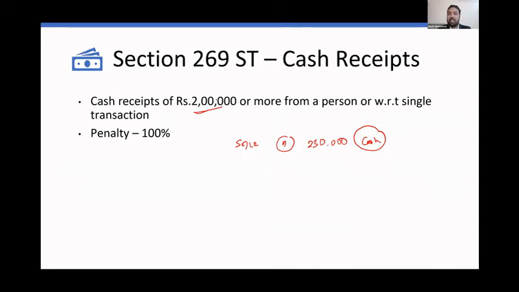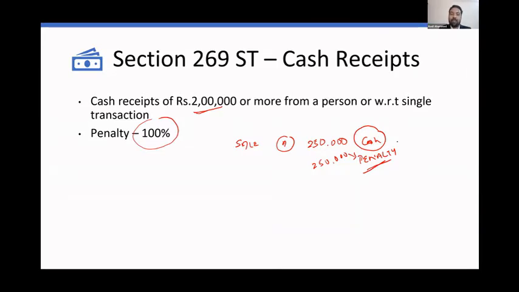If you're accepting it and the income tax department comes to know during their assessment, you will have to pay 100% as penalty. So this entire 2,50,000 will be paid as your penalty. The entire amount of your sales will be taken by the income tax department.